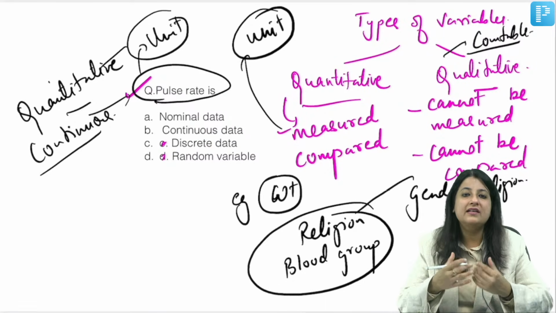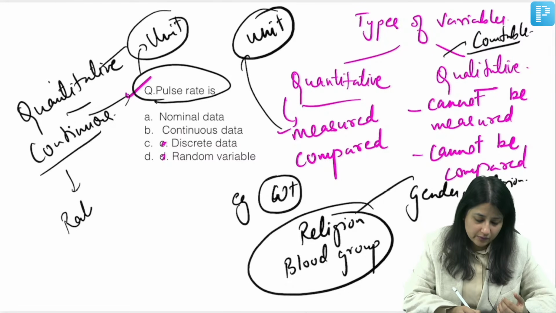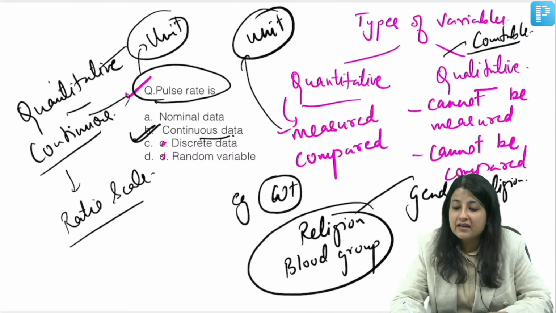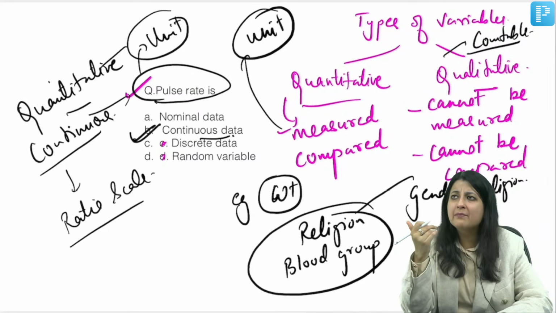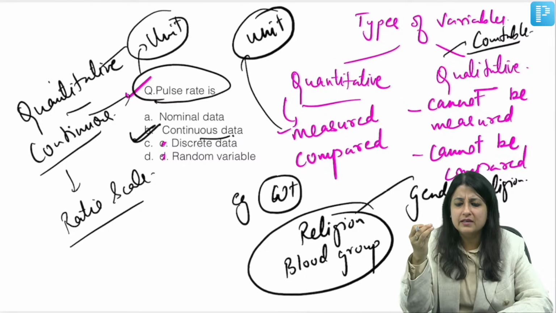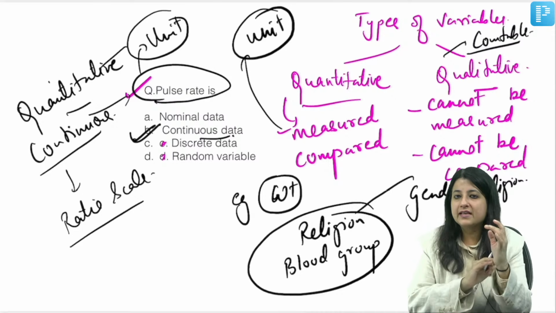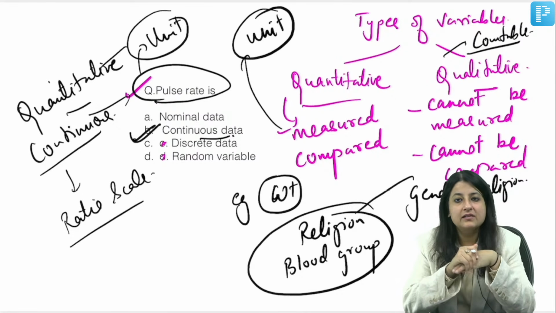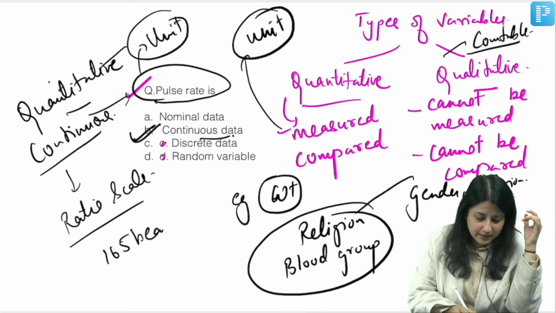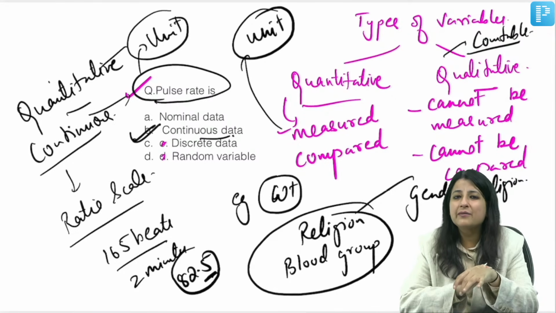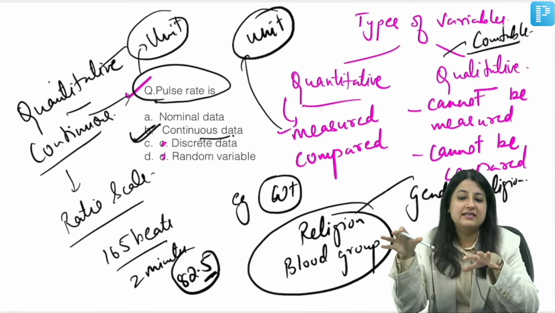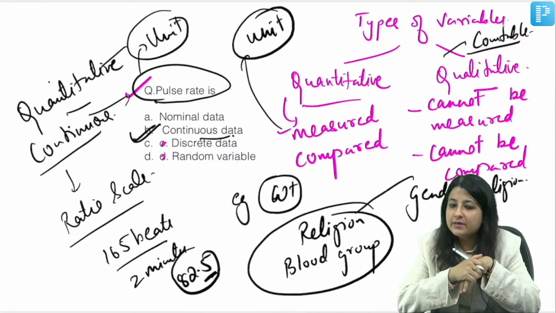And since it's a quantitative or continuous variable, it will be measured on which scale? A ratio scale. So what is the answer over here? Continuous data, measured on a ratio scale. Also guys, you can say, ma'am, pulse rate in decimals, how is it possible? It is possible. See, if I ask you to tell me your pulse rate for 2 minutes, you tell me, ma'am, it's 165 beats in 2 minutes. So what is the pulse rate in 1 minute, everybody? It's going to come out 82.5. So it came into decimals. It's just the limitation of the human brain that we can't express it in decimals. Clear? Everybody, did you understand this?